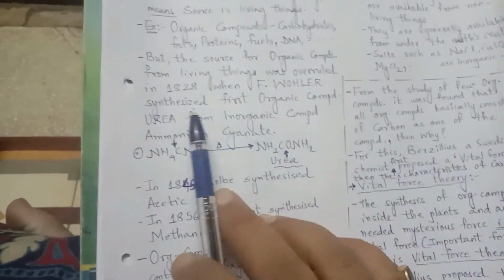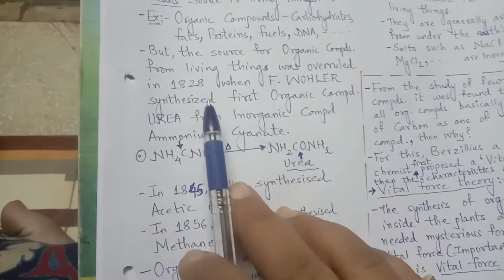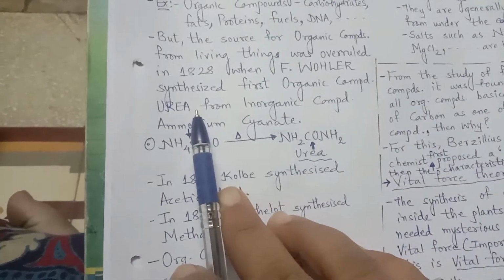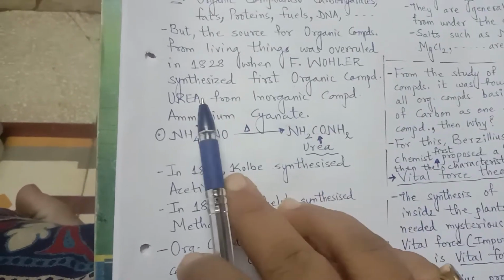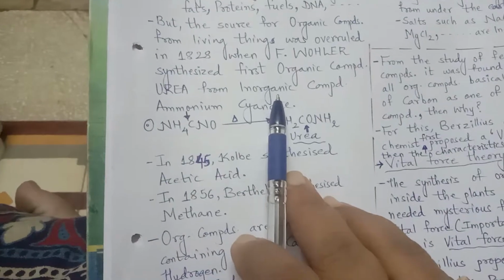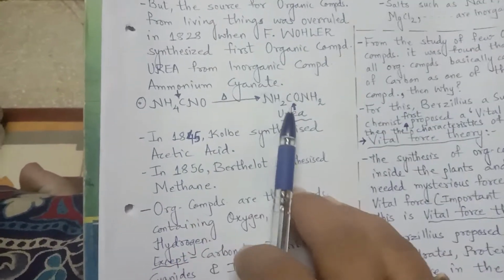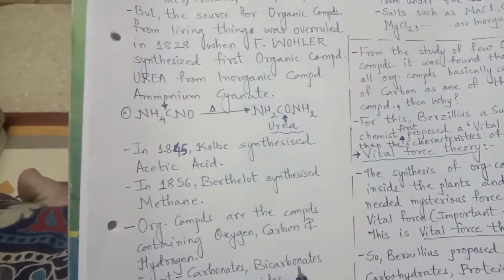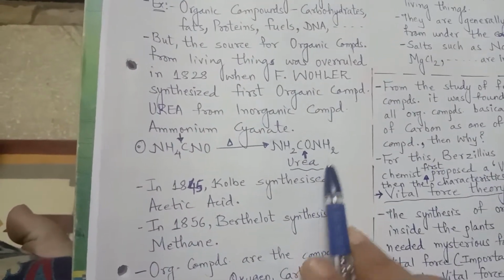Wöhler synthesized the first organic compound. Synthesized means made in the laboratory. So the first man-made organic compound was urea, formed from an inorganic compound. For the formation of urea, the inorganic compound used was ammonium cyanate, and on heating it rearranged itself and gave urea. Behind this, actually, the idea was of Berzelius, right?